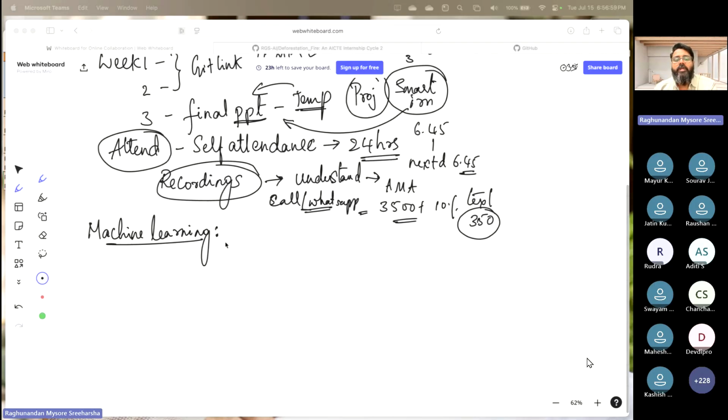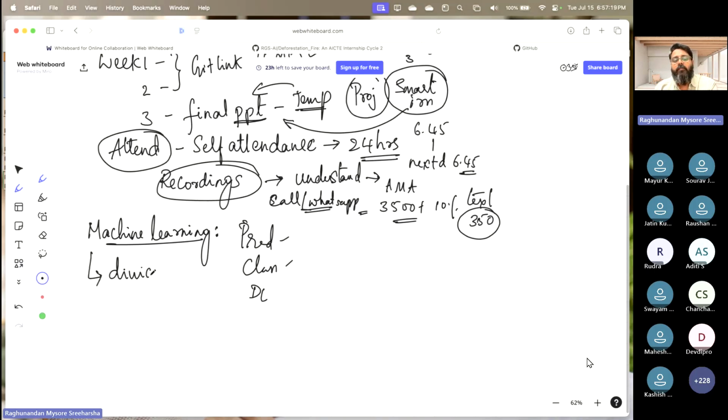In machine learning, we basically train the machine to give us either a prediction or a classification or something else, like if you're using deep learning. So let us look into prediction and classification. How is machine learning divided? Can anyone tell me? Regression and classification, okay, but that can be bunched into something. There are three types: supervised, unsupervised, and reinforcement.